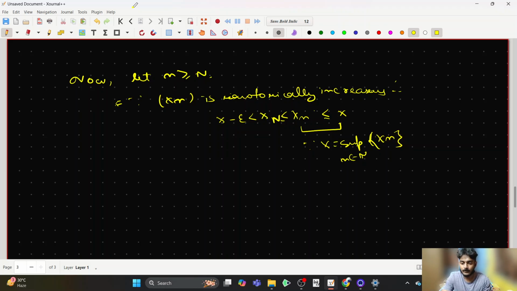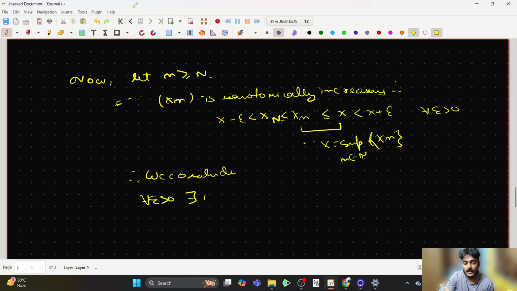We do not even require it being a supremum to have this inequality, because we just need the fact that x is an upper bound of xn. But then this is less than x plus epsilon for every epsilon greater than 0, because epsilon is a positive number, and therefore we conclude. So what do we conclude? We conclude that for all epsilon greater than 0, there exists some N in the naturals such that whenever n is greater than or equal to N,